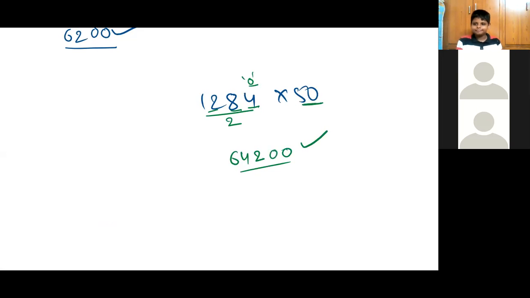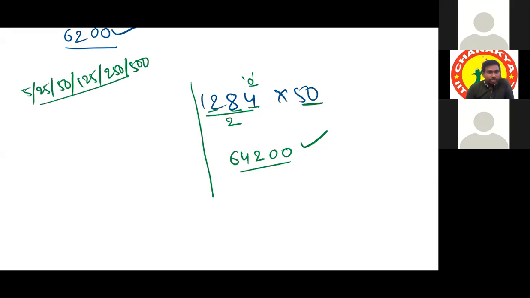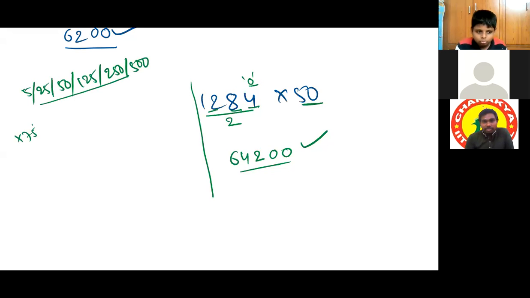Sir, what if a number is multiplied with 75? In the beginning only, I told this point already. We are discussing 5 multiplication, 25 multiplication, 50 multiplication, and then 125 multiplication, 250 multiplication, 500 multiplication. This is our class today. 75 maybe comes under another category, sometime later, because 75 we cannot make it a base number. That's why.